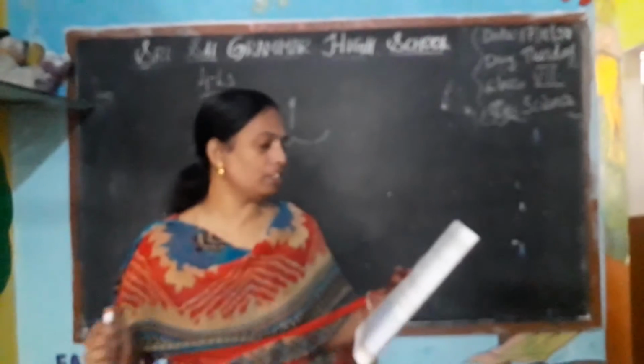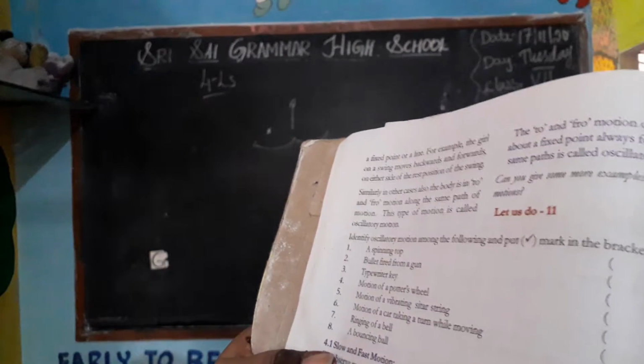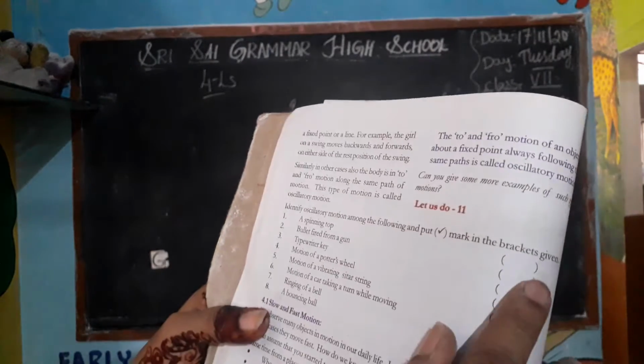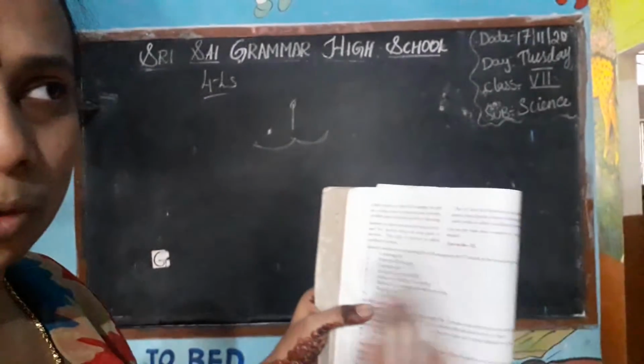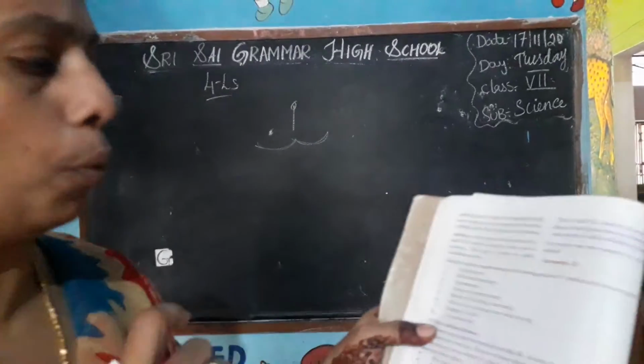See here, they have given some examples to you. A spinning top. Is a spinning top oscillatory or what is it? Okay, when it spins, what happens is it moves in a circle. It is not oscillatory.